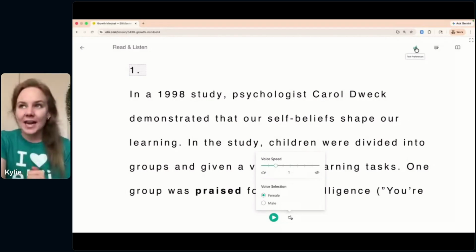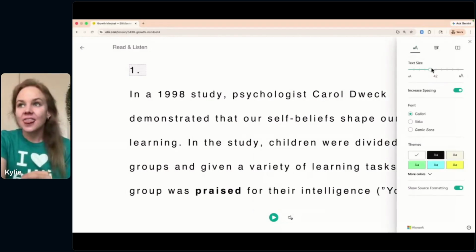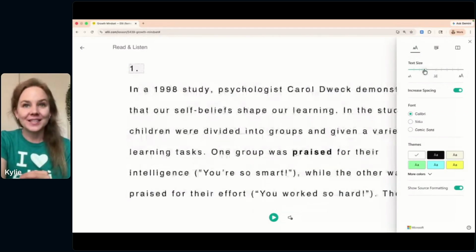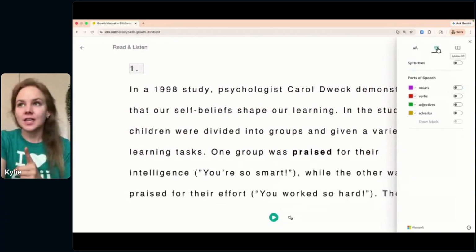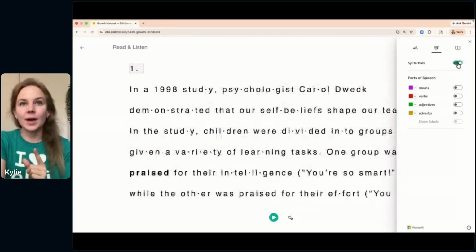And then up in the right-hand corner, you have text preferences. This is where you can play with the text size here. You can also increase or decrease spacing. You can adjust the font and the color, some cool different things there. Next door, there are grammar options. And this is where you can divide it by syllable.